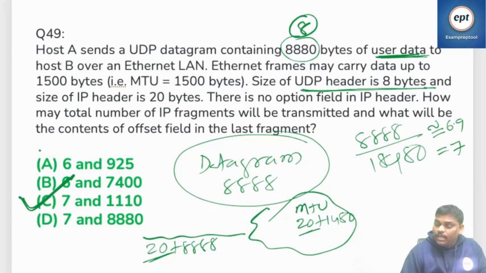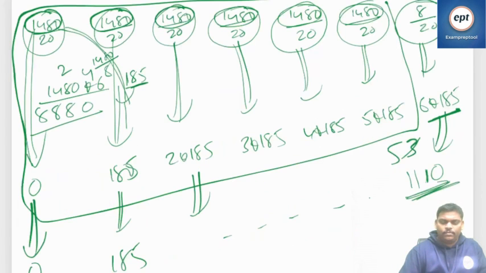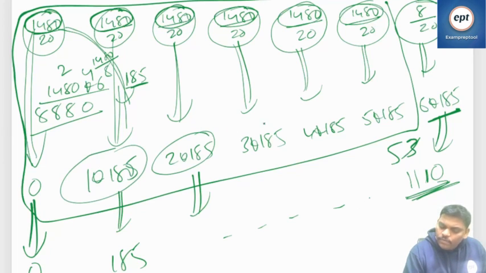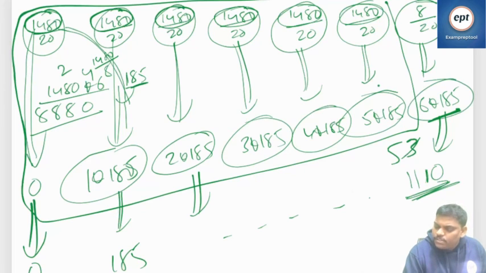Next one is, what is the last fragment offset? This one. We have already calculated. What is the first fragment offset? 0. Nothing to discuss. What is the second one? 1 into 185. What is the third one? 2 into 185. 3 into 185, 4 into 185, 5 into 185, 6 into 185 and so on.